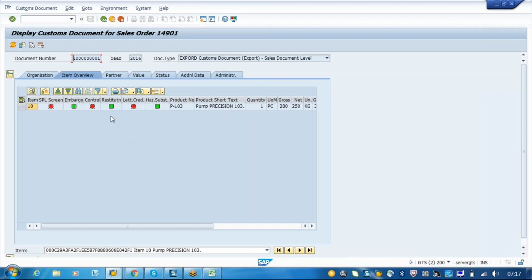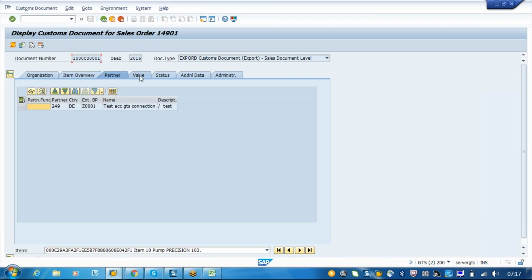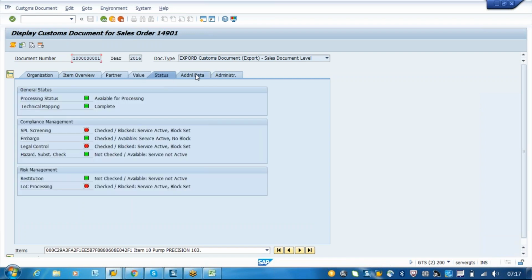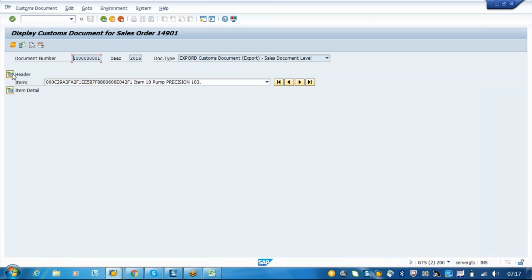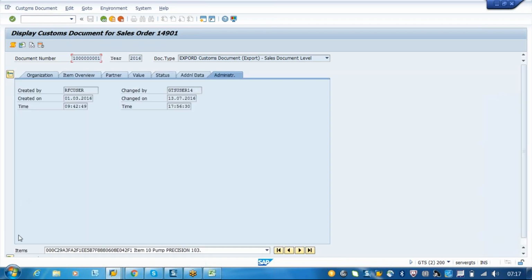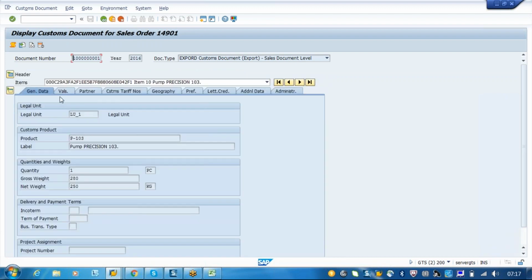The system will try to find out what kind of checks it has to perform or what can be ignored. So it has ignored embargo, restitution and hazardous. Maybe the settings are not there or it has not been checked. We will see how the settings happen. We have only seen the general settings, but application area settings will be there anyhow. Santosh, that red means checked, correct? Blocked one, okay.